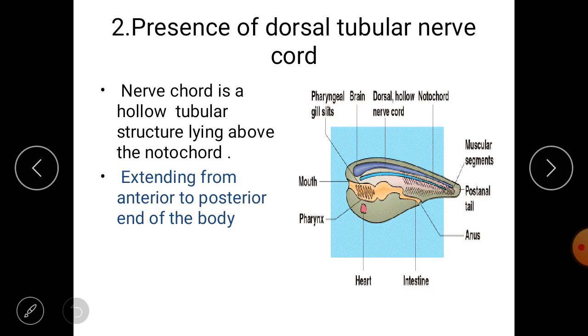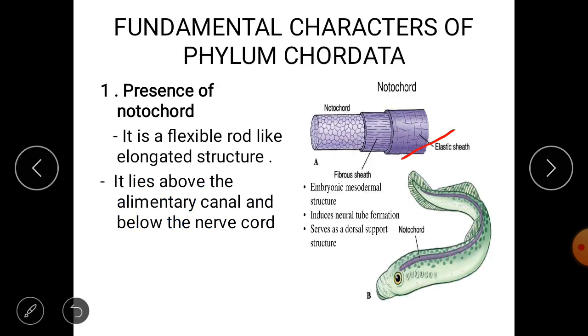Another key character that should be present in a chordate is the presence of a dorsal tubular nerve cord. In the previous slide you saw that the notochord is present just above the alimentary canal and below the nerve cord. In this picture they have not mentioned any nerve cord or alimentary canal, but in between you can find the notochord, which is given here. Then what is this nerve cord?